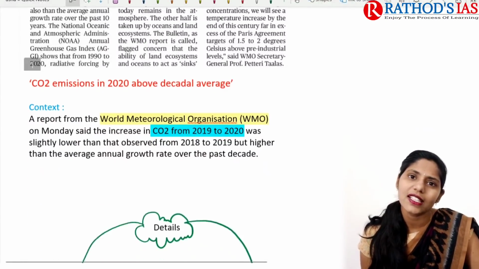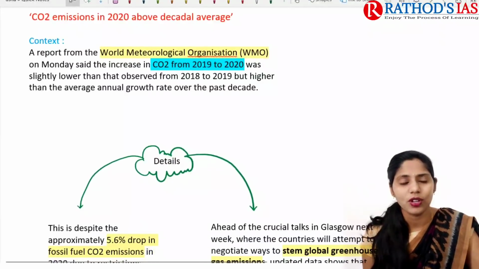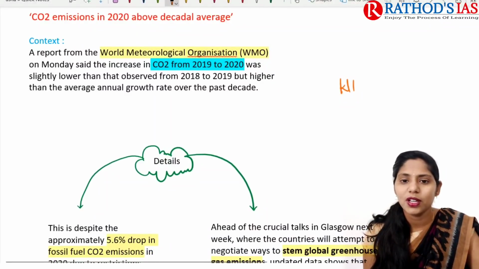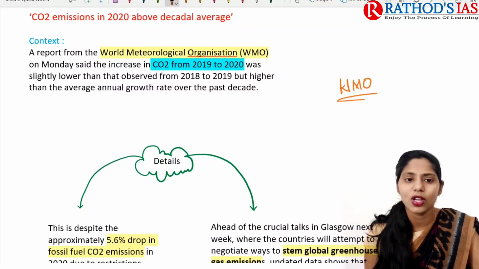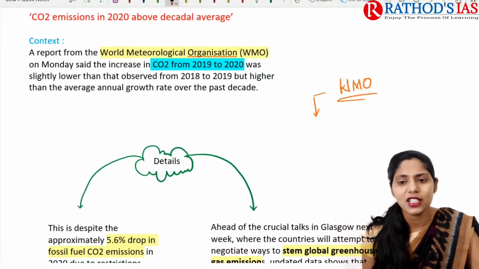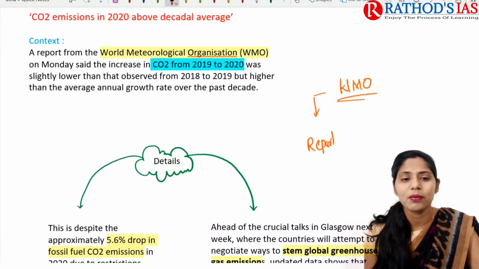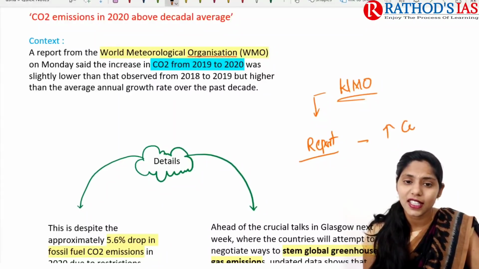Now let us see some important details given in this article. If you see the context, it mainly says that a report released by WMO, the World Meteorological Organization, says there is an increase in carbon dioxide emissions from 2019 to 2020.